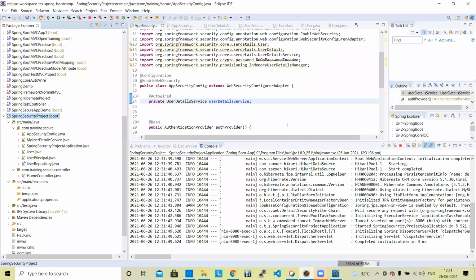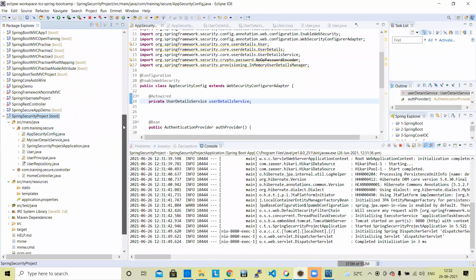It's working. So now how to make it work with the user ID and password from the database, that is our ultimate target. In a real project, user ID password should be checked from the database, not hard coded in the code. So that is what we need to learn in this project.